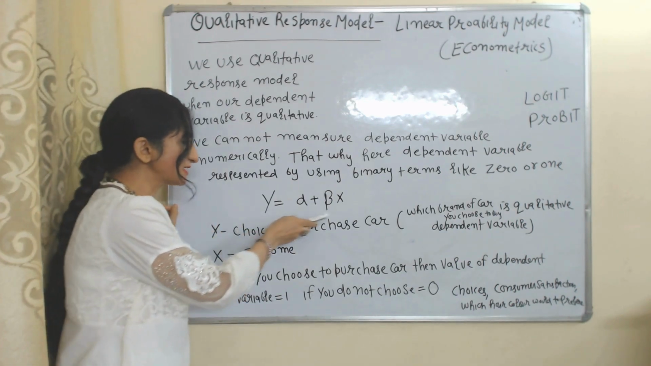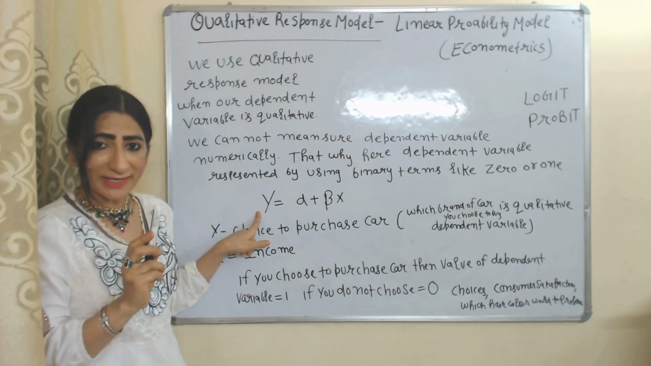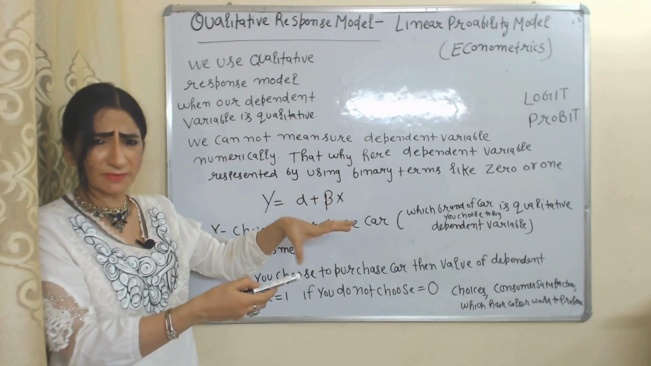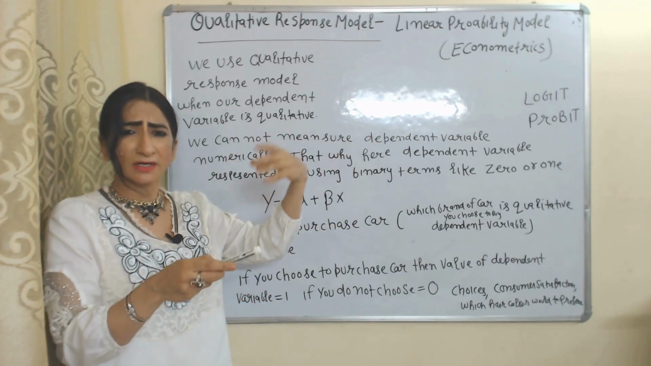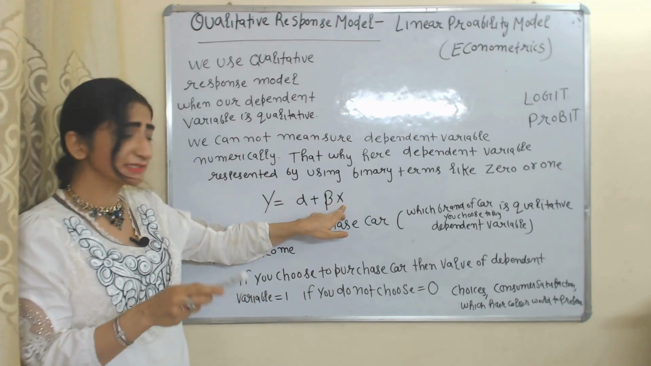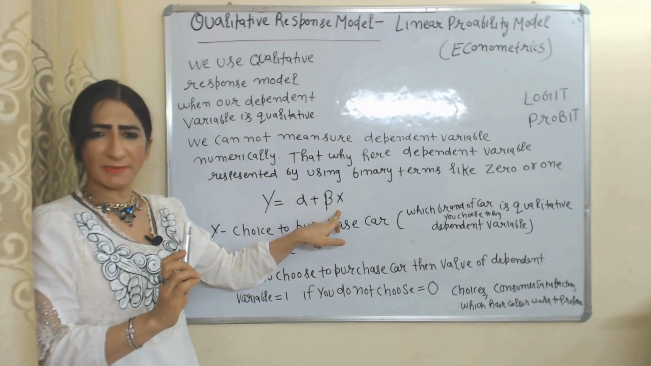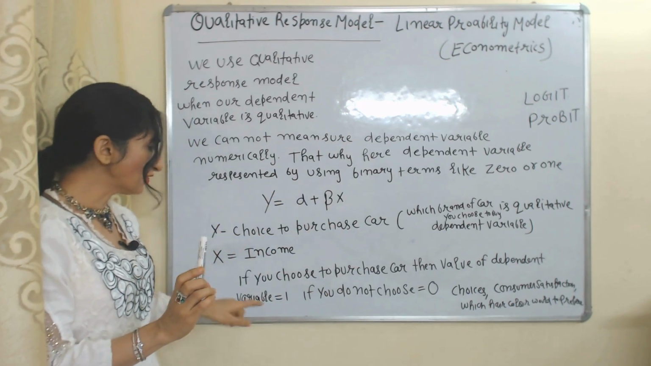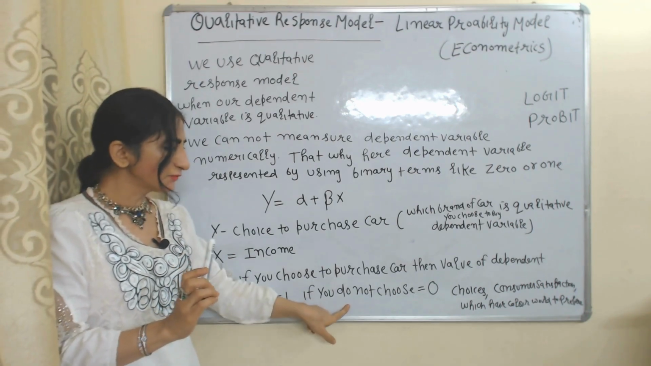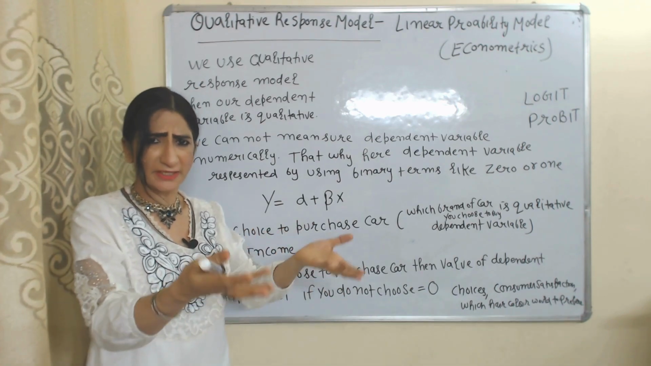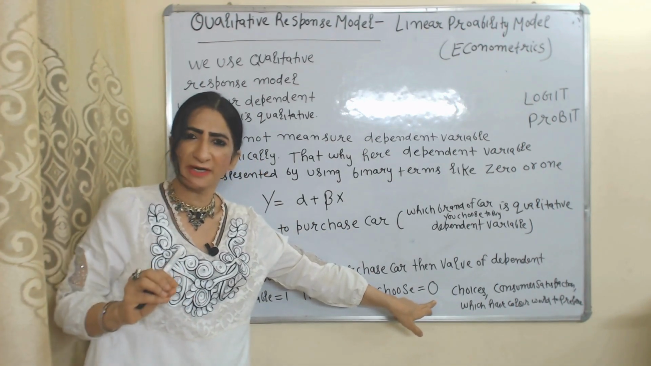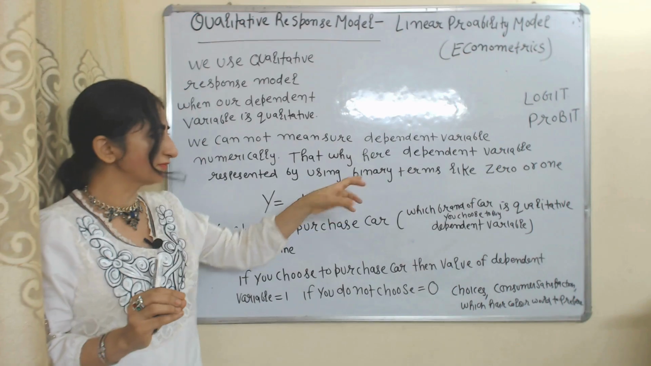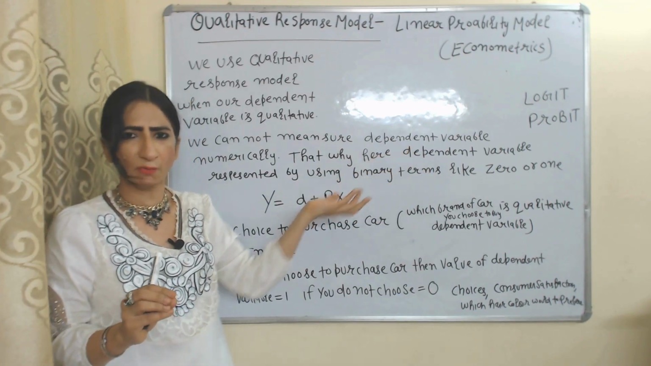For example, this is our equation. Here y is a qualitative dependent variable. Here y represent a choice to purchase car, means which brand of a car you would choose to buy, and x is our income. Your choice mainly depend on income. If you choose to purchase particular brand of car, then value of dependent variable will equal to 1. If you don't choose to purchase a particular car, then value of a dependent variable will be 0, because in this model we represent our dependent variable by using binary term 0 or 1.